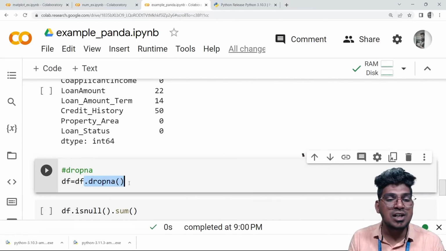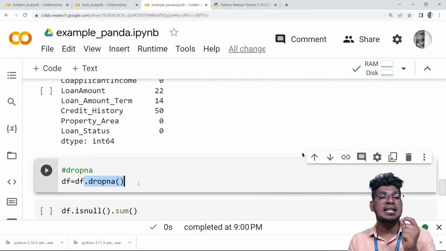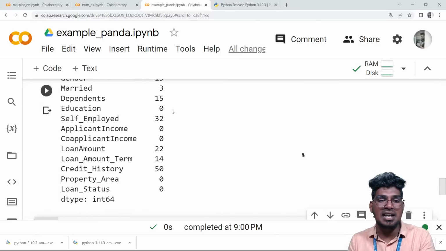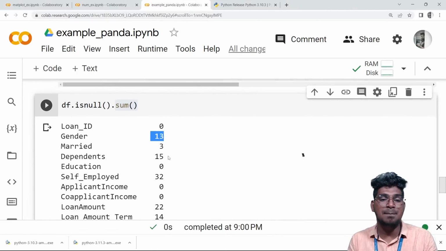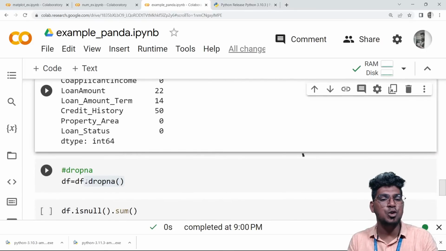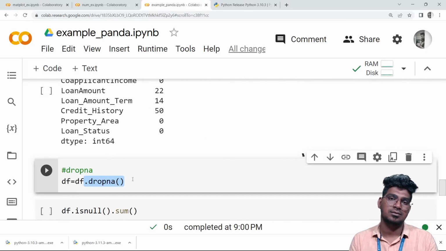Then the dropna function will help to remove the entire rows that have null values present. For example, 13 rows are going to be removed once I use the dropna function.